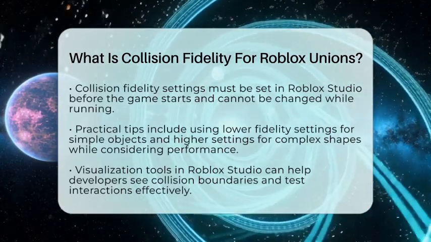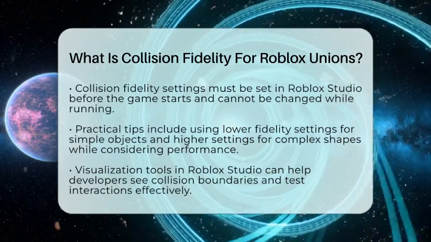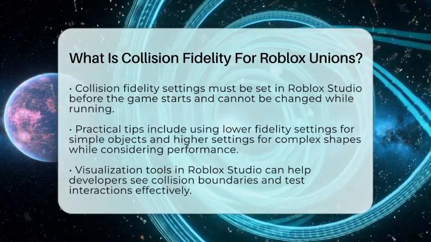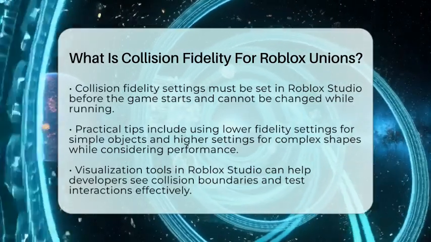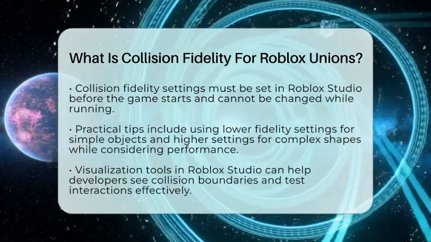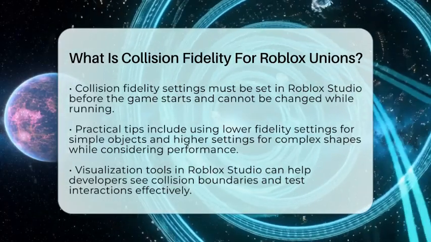In essence, collision fidelity for Roblox unions is all about how closely the collision boundaries match the visual shape of the union. Understanding and adjusting this setting helps developers create better physical interactions in their games while managing resource use effectively.